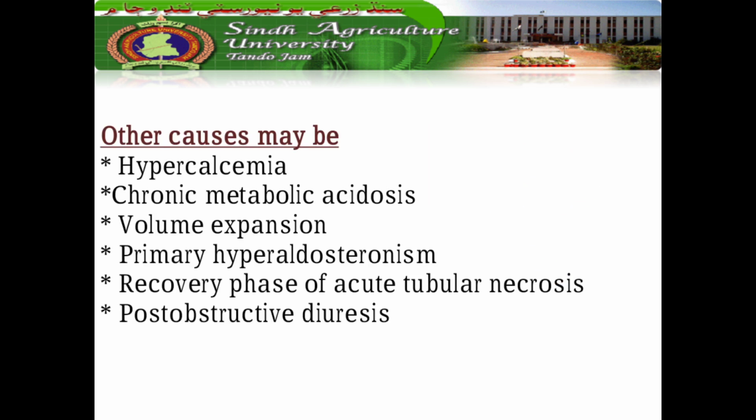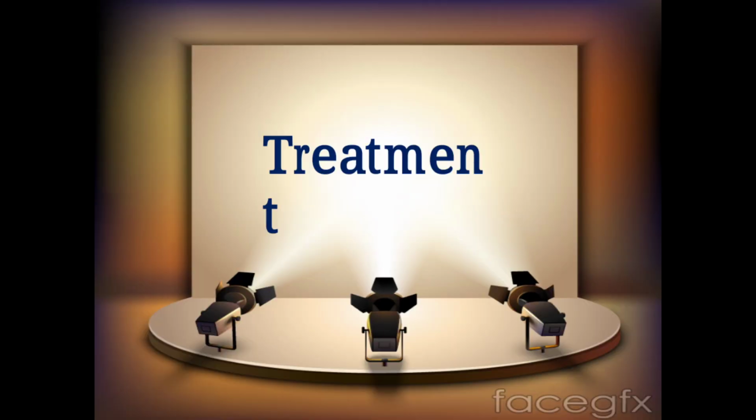Other causes of the magnesium tetany development in animals might be hypercalcemia, chronic metabolic acidosis, volume expansion, primary hyperaldosteronism, recovery phase of acute tubular necrosis, and post-obstructive diuresis.